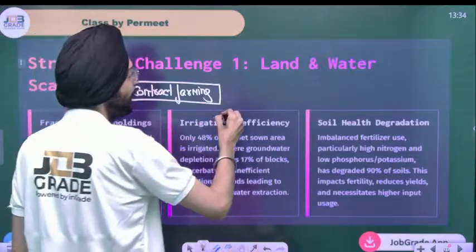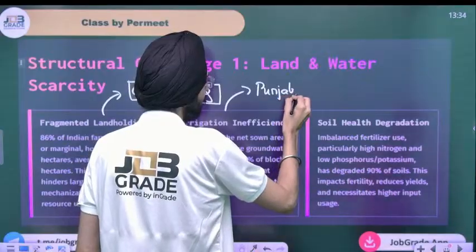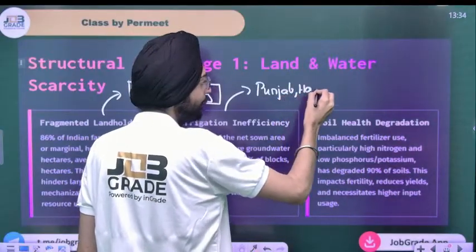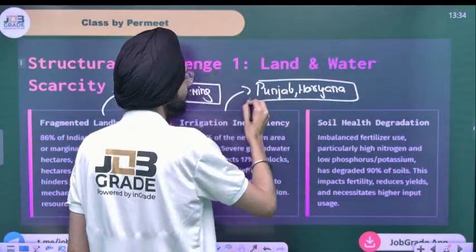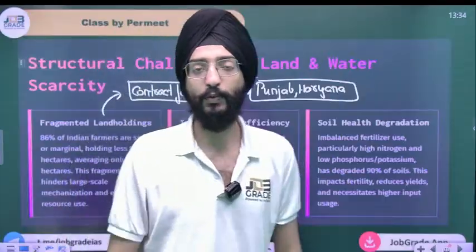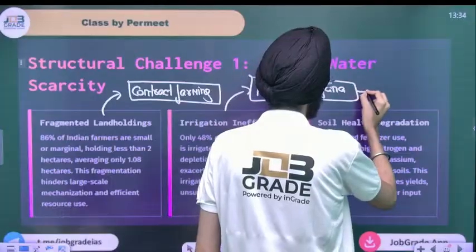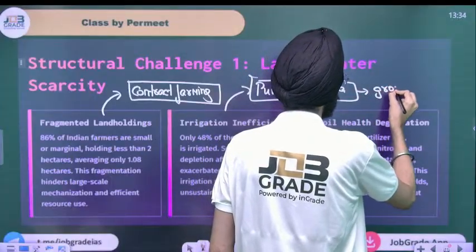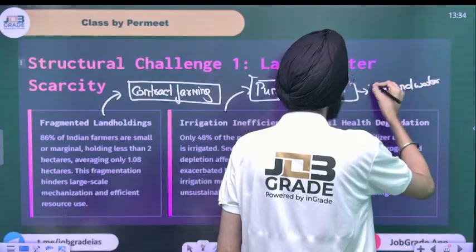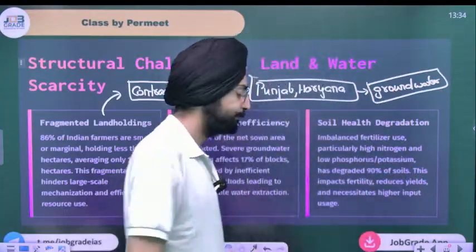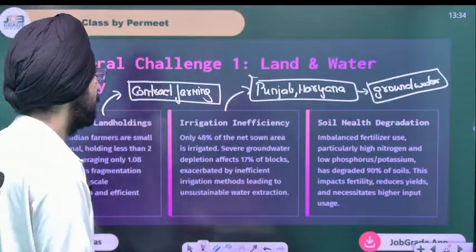As you can see, sir, Punjab and Haryana have been facing a severe shortage of groundwater, leading to unsustainable water extraction.